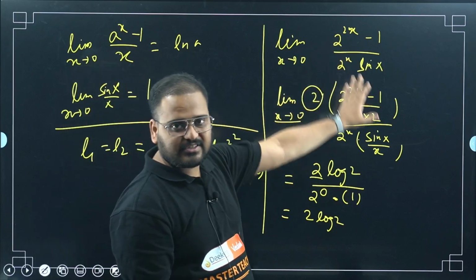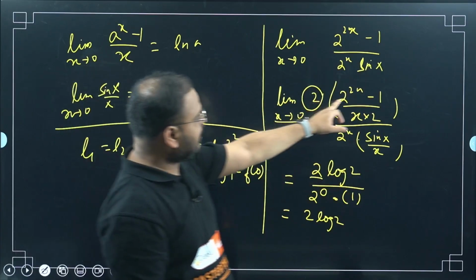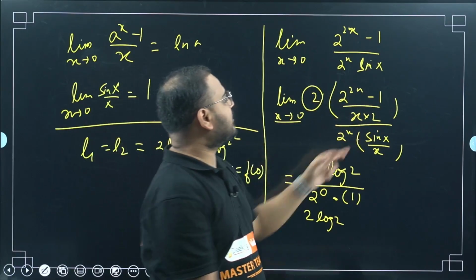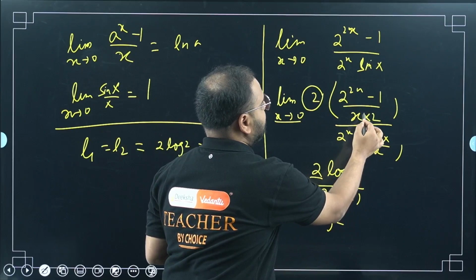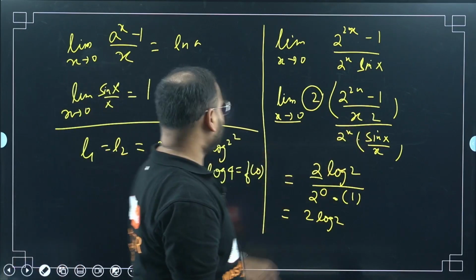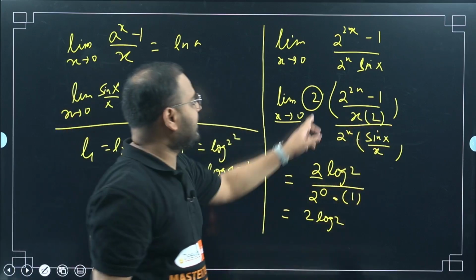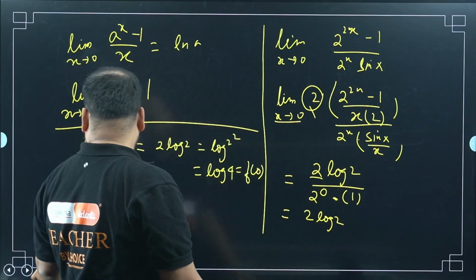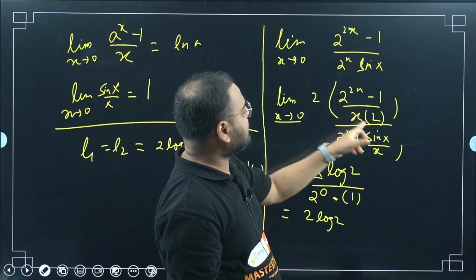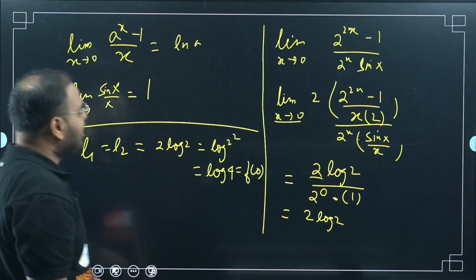The rest is also simplification, right? So we just have to know this property, 2 power 2x minus 1 upon 2x. This is nothing but x by 2, right? I have written it as x into 2. If you want, I can replace it with brackets to avoid the confusion. I have multiplied 2 here and I have multiplied 2 over here also. So what happens? It cancels out the effect. Please check here, the 2 here will cancel each other, no? That's why I have written it like this.